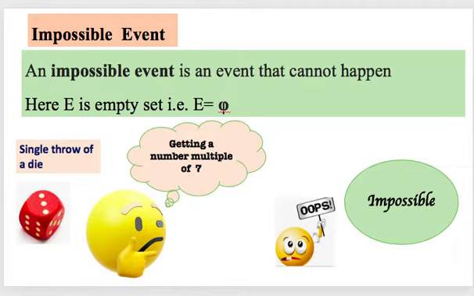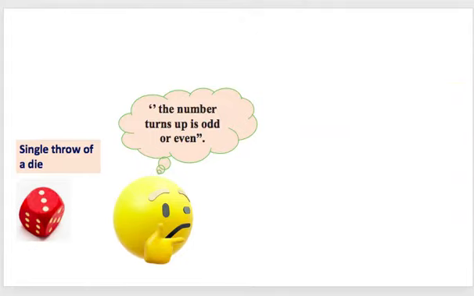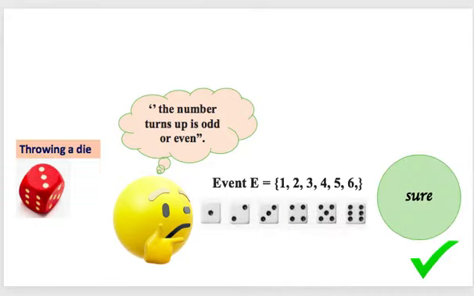Now, let me think one more activity. I'll say the same activity, but I am thinking of another event. Again, in a single throw of a die, the number that turns up is odd or even. So, what will happen?